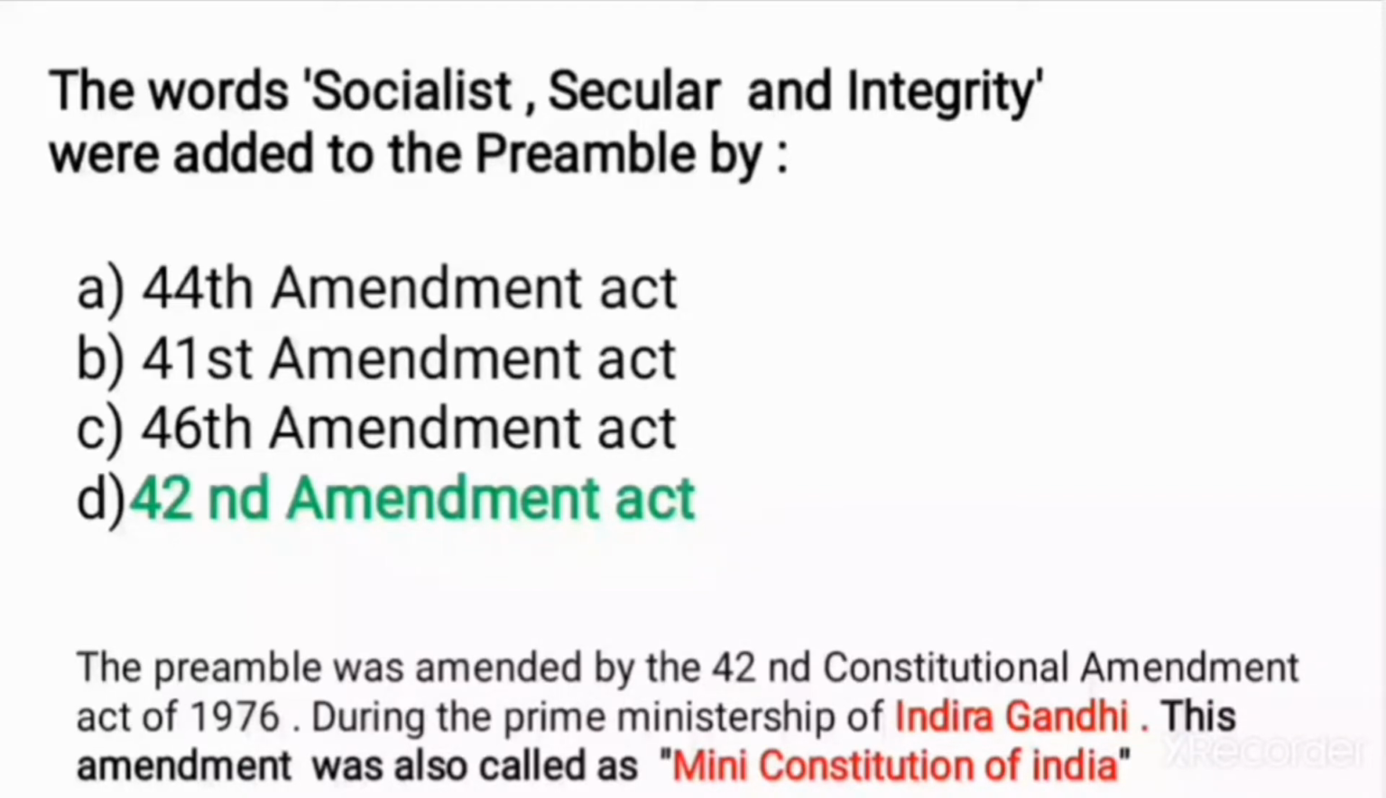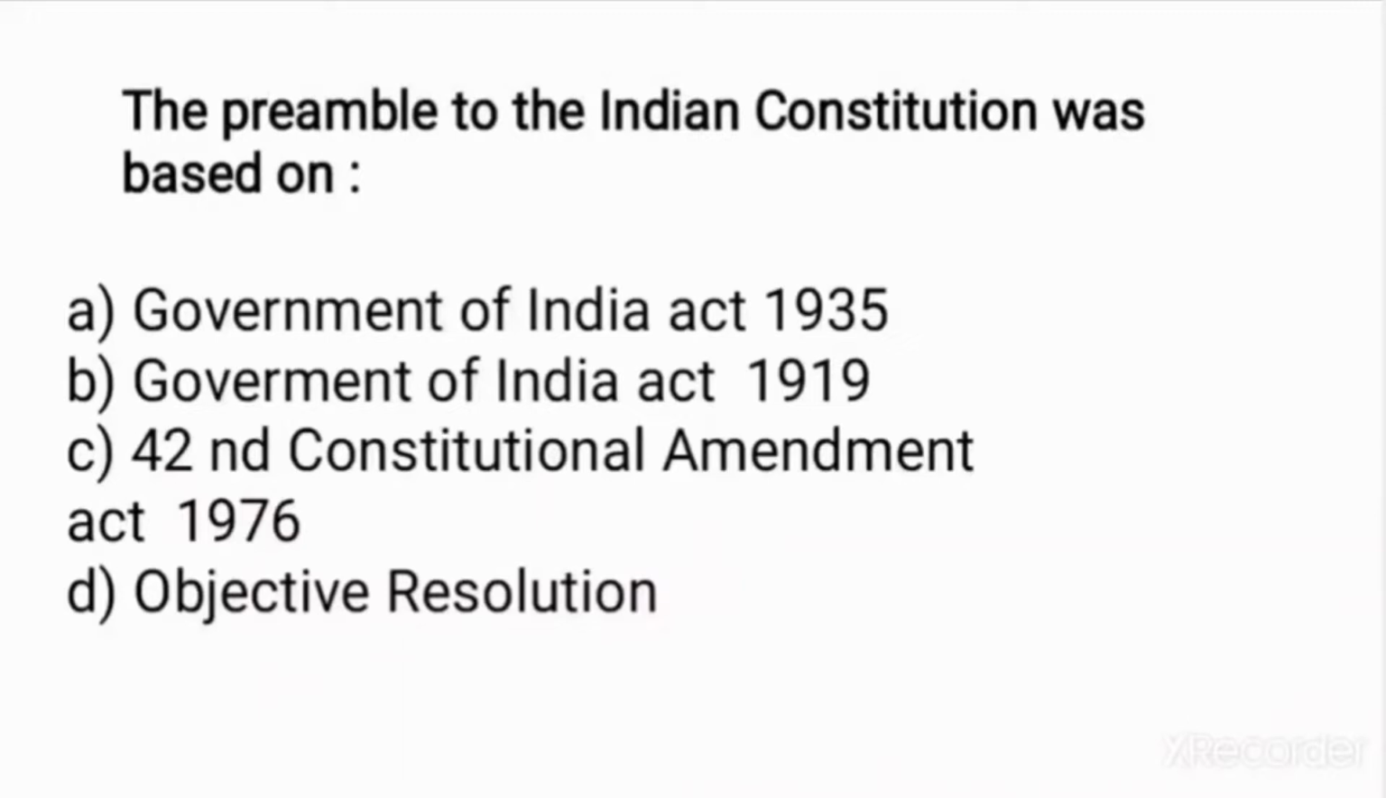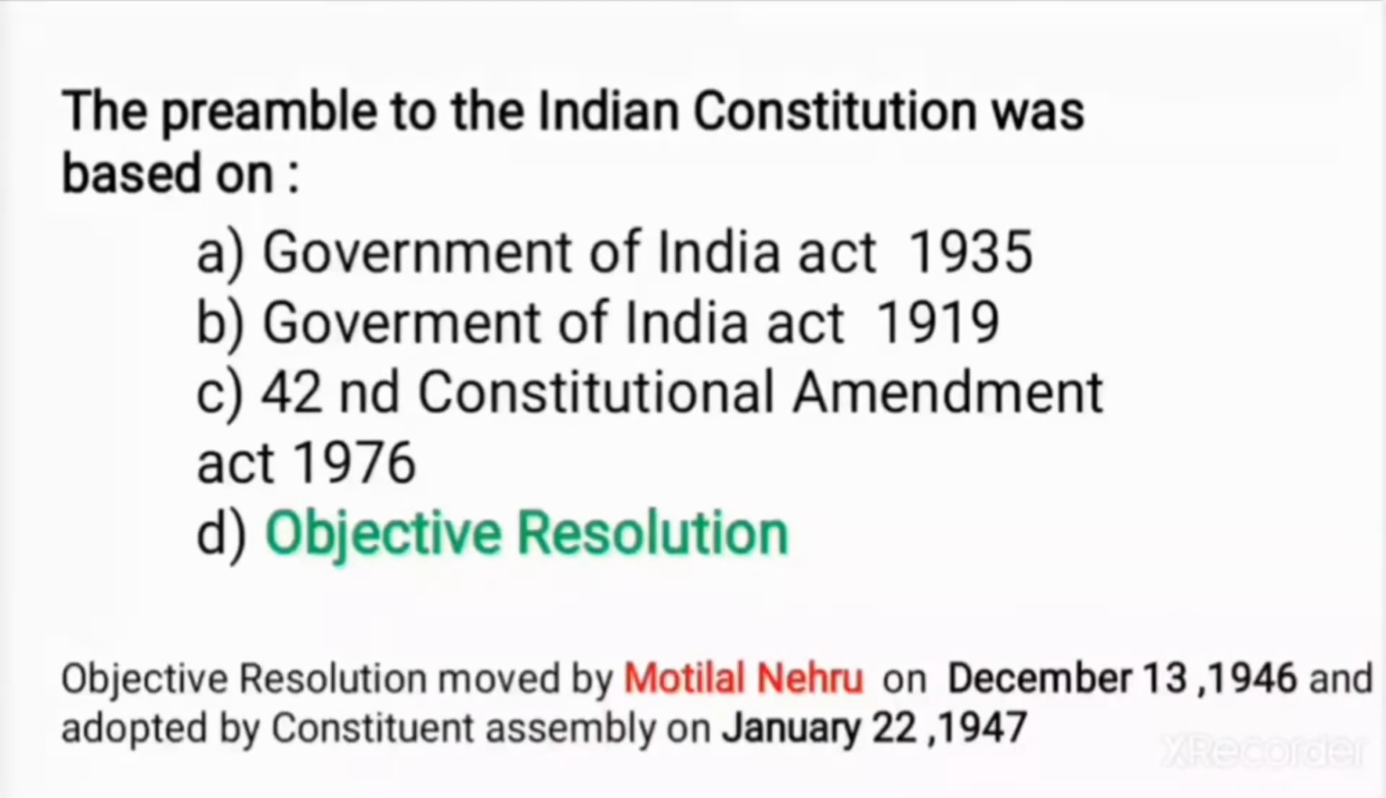And the next question is, the preamble to the Indian Constitution was based on option A, Government of India Act 1935. Option B, Government of India Act 1919. Option C, 42nd Constitutional Amendment Act 1976. Option D, Objective Resolution. And the correct answer for this question is option D, Objective Resolution.